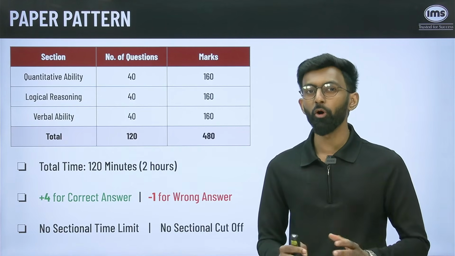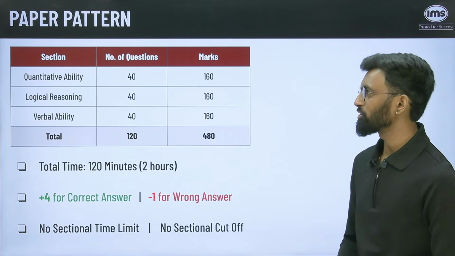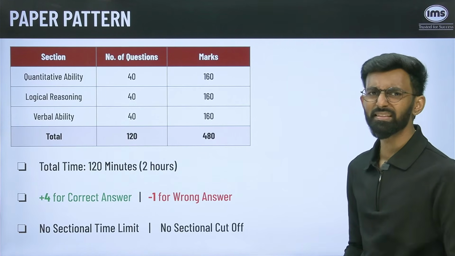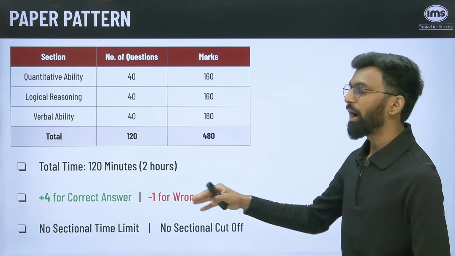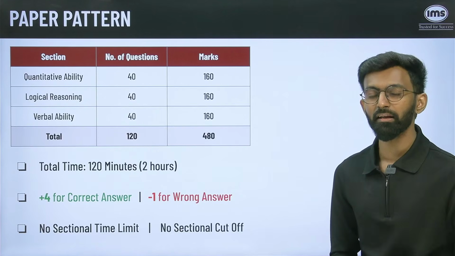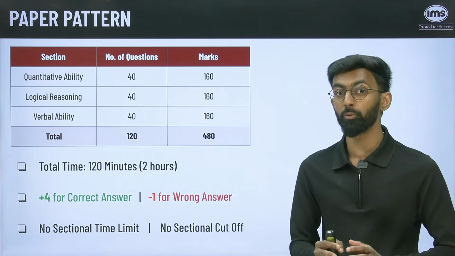Since the inception of IPMAT Rohtak, the paper pattern has always been the same. You have 3 sections: quantitative ability, logical reasoning and verbal ability. In each of the sections you have 40 questions. The marking scheme is +4 for correct and -1 for wrong. Now, the total duration of the paper is 120 minutes.